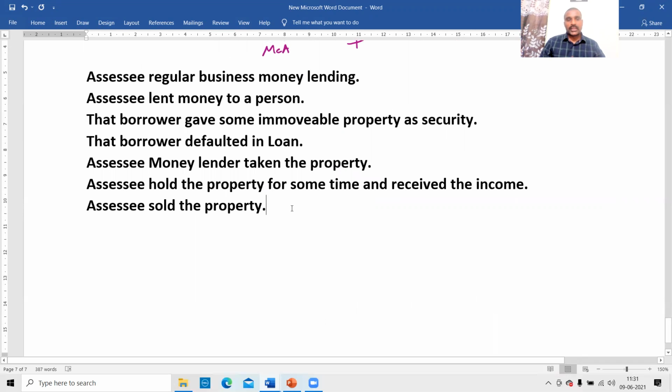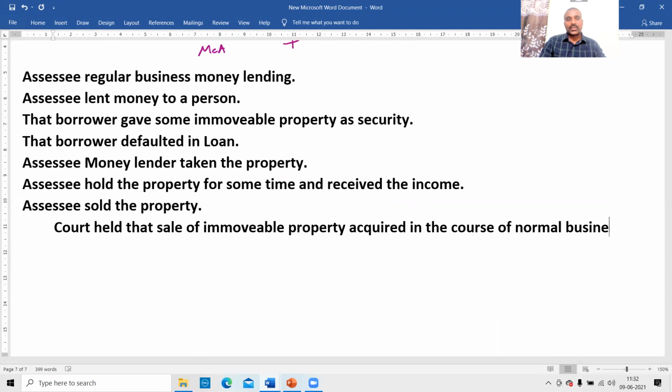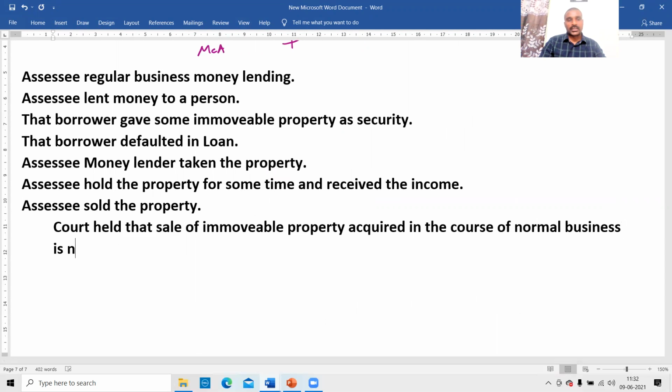Now the court's judgment is that the court held that it is not a business income. It held that the sale of immobile property acquired in the course of normal business is not a business transaction. Some people are arguing, sir, it is a regular activity: a money lender will take the assets and sell them. But the court said it is not his business income. We have to compute it separately as a capital gains income.